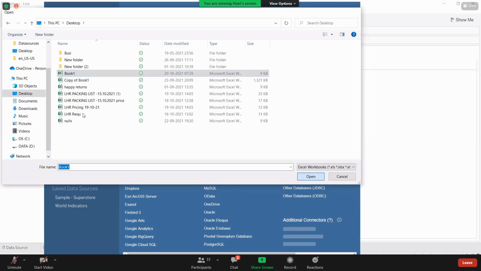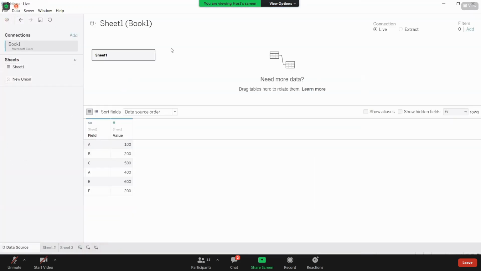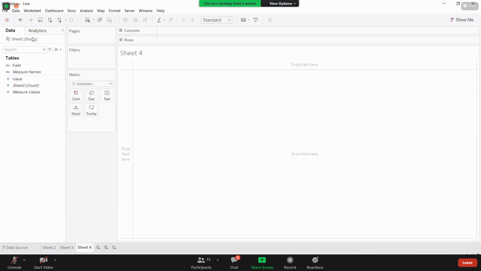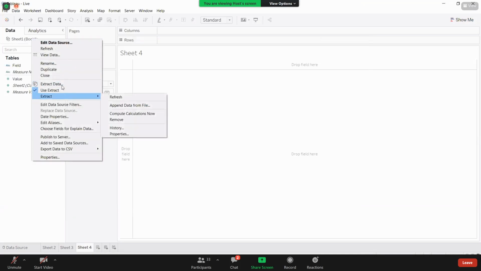See here, I haven't created any extract till now on this. So I'm taking extract and opening a new sheet. It is creating the extract, but it is not asking you to save the extract. That is the point I want to show.